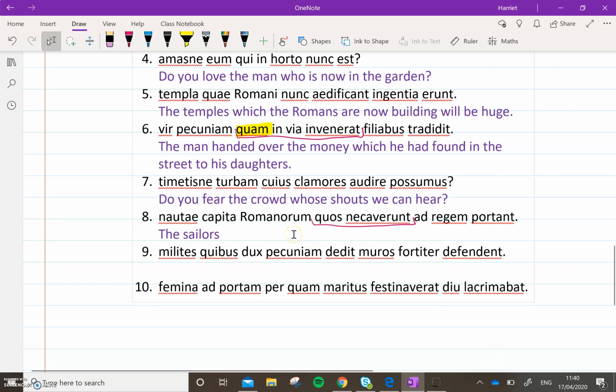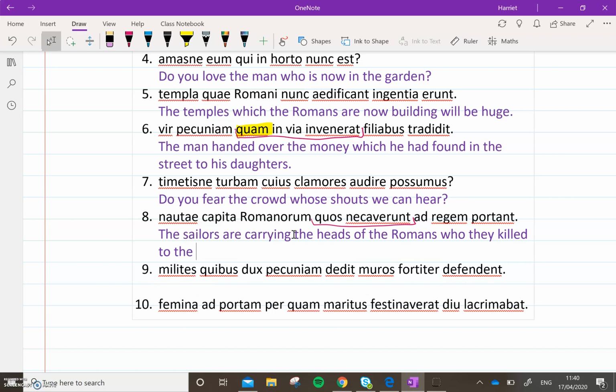Okay, so the sailors are carrying capita Romanorum, the heads of the Romans, quos necaverunt, who they killed, ad regem, to the king. Okay, quos here is masculine, accusative, plural, because it's referring back to the Romans.